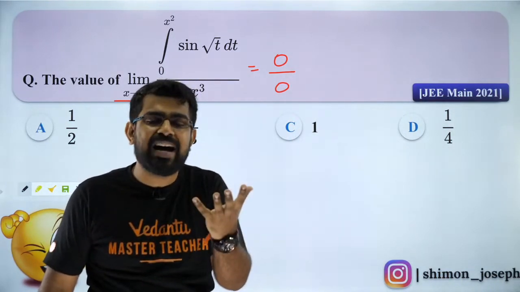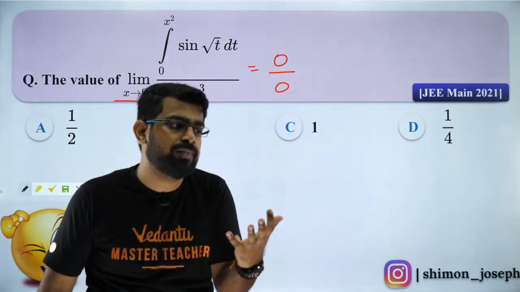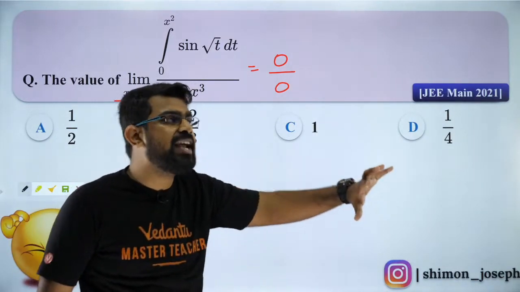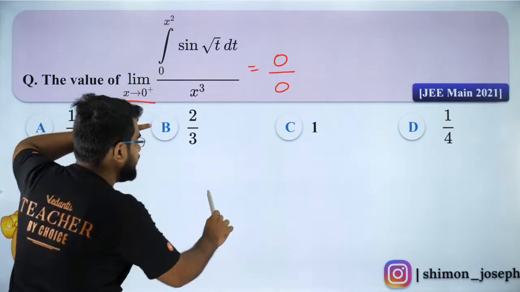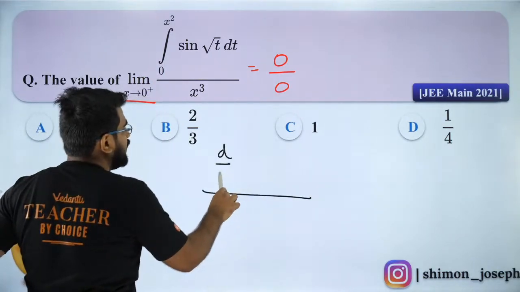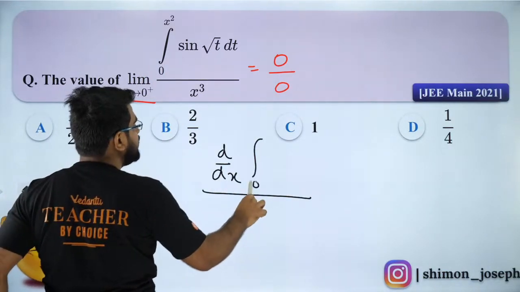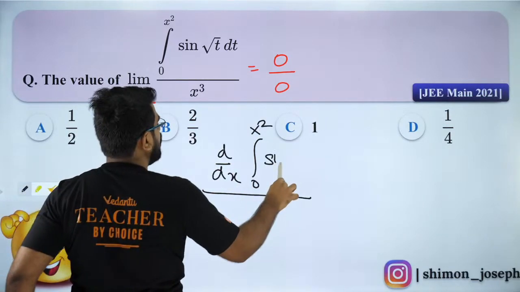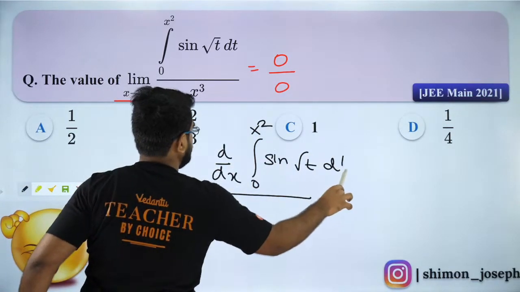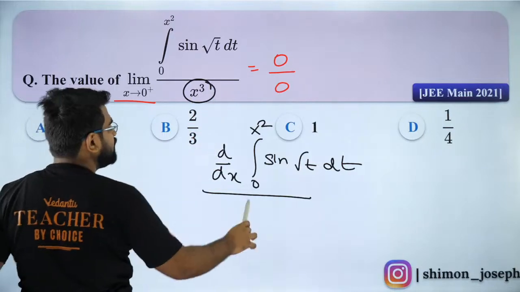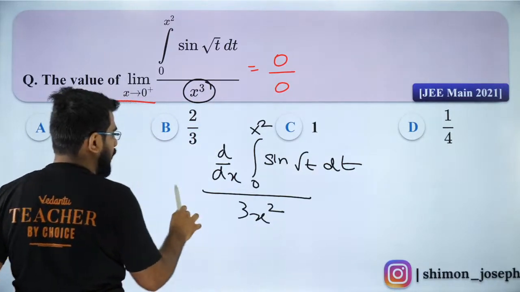What is L'Hopital or L'Hospital? It is nothing but differentiating your numerator and differentiating your denominator. So it's basically d by dx of the integral from 0 to x square of sine root t dt, divided by the derivative of x cube, which is 3x square.